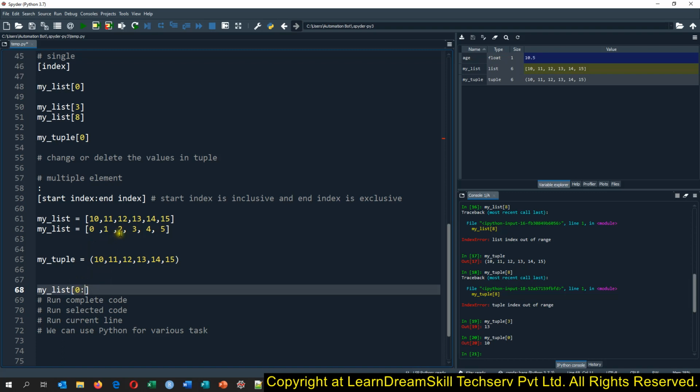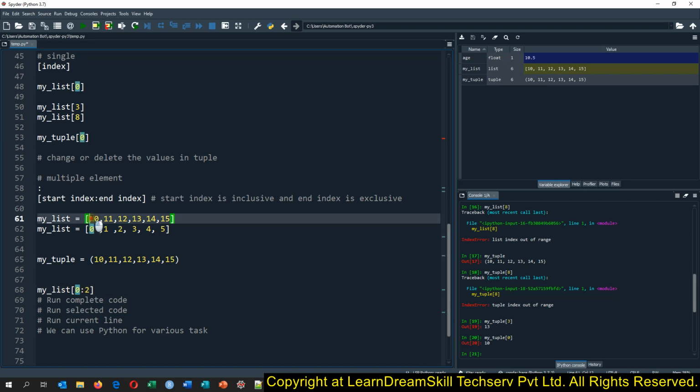and then if we want to extract elements up to 2, then we will have to give 3, because it is exclusive. Python will not give the value of this index. Python will give the values excluding this index. Okay, let me try to show you this first. If I want to extract the values from 0 to the second index, so this is exclusive and this is inclusive.